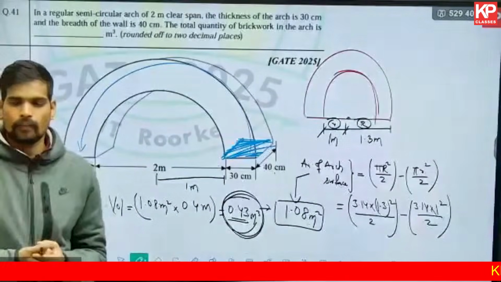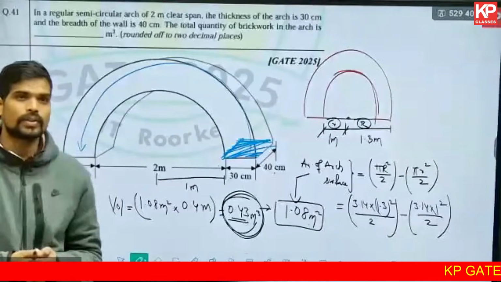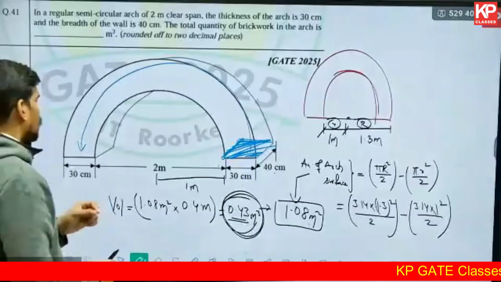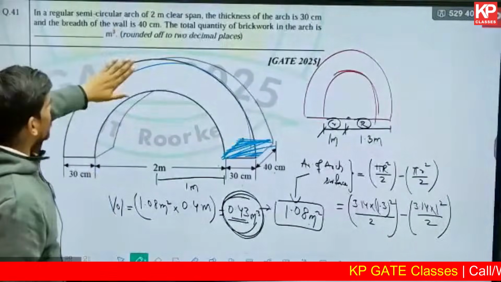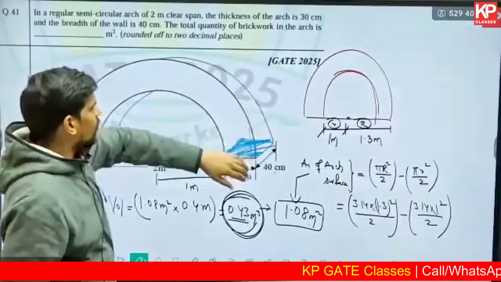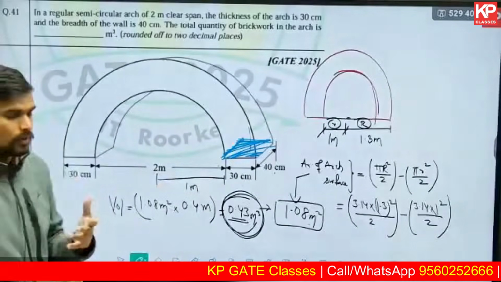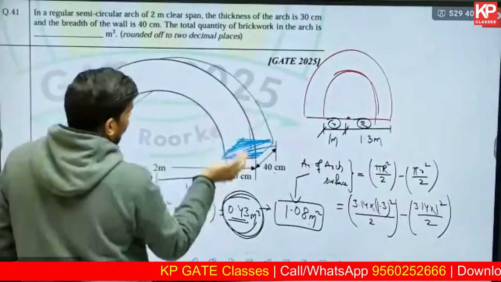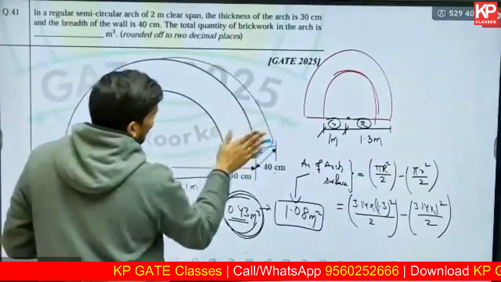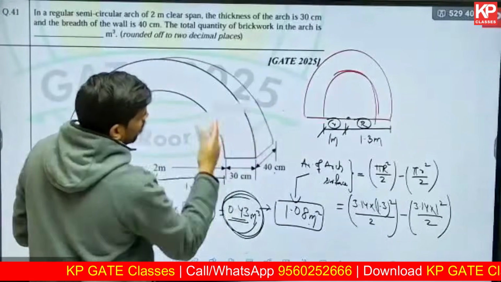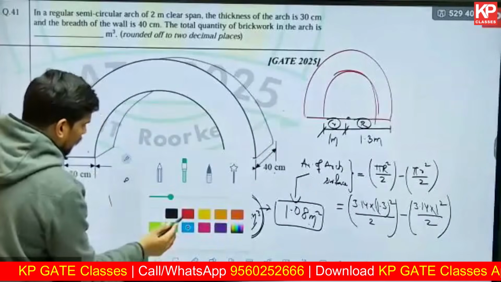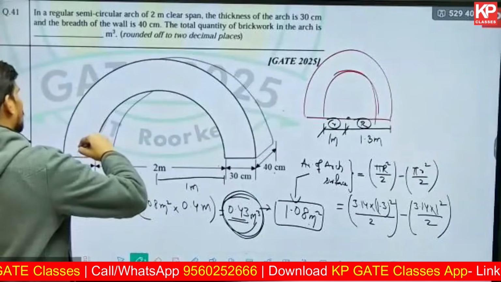In 3D software, for example SketchUp or Revit or any such software, particularly in SketchUp, there's a command called Follow Me. You take a surface and extrude it along a particular line, right? So that's basically what you're doing. You can find out the length of that line and multiply it with the area of this cross section also. So for that, you need to know the length of the center line.